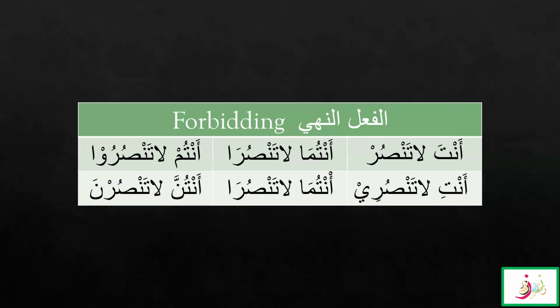As we apply this forbidding rule only on these six sighas, three for masculine and three for feminine: أنت لا تنصر أنتما لا تنصرا أنتم لا تنصروا أنتِ لا تنصري أنتما لا تنصرا أنتن لا تنصرن.